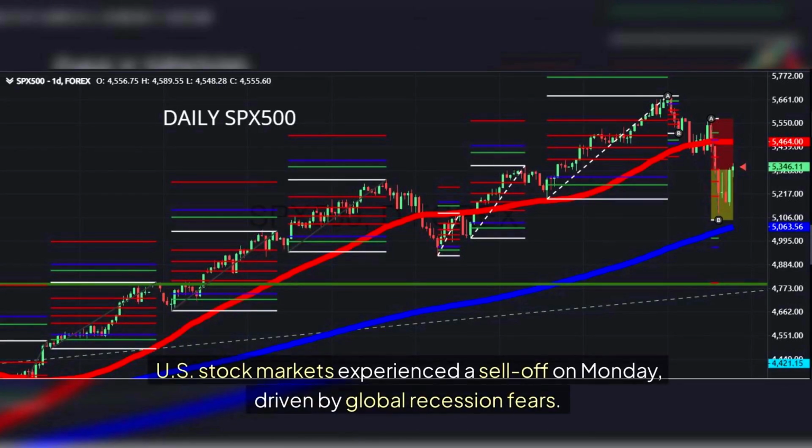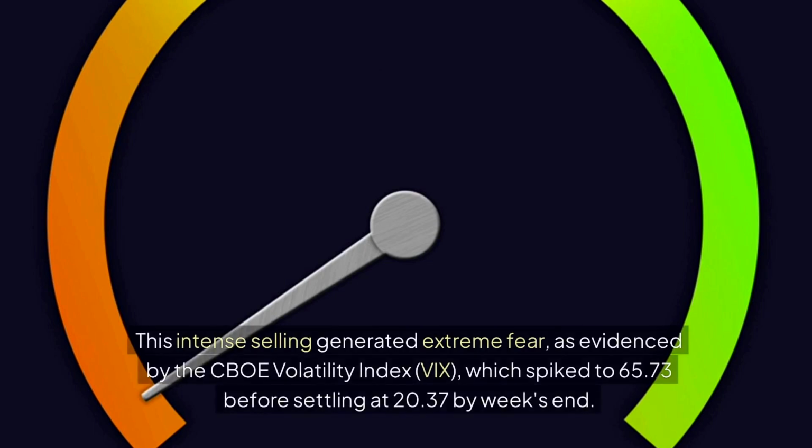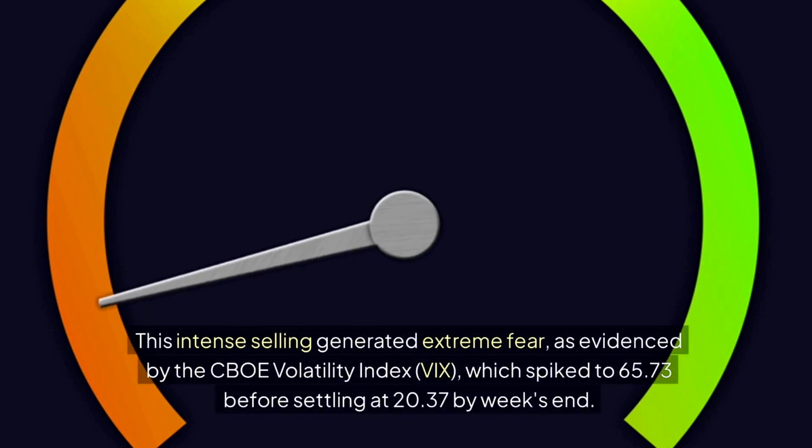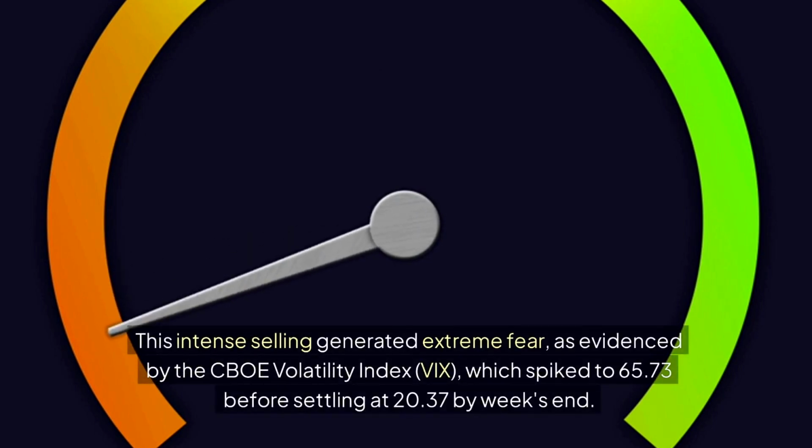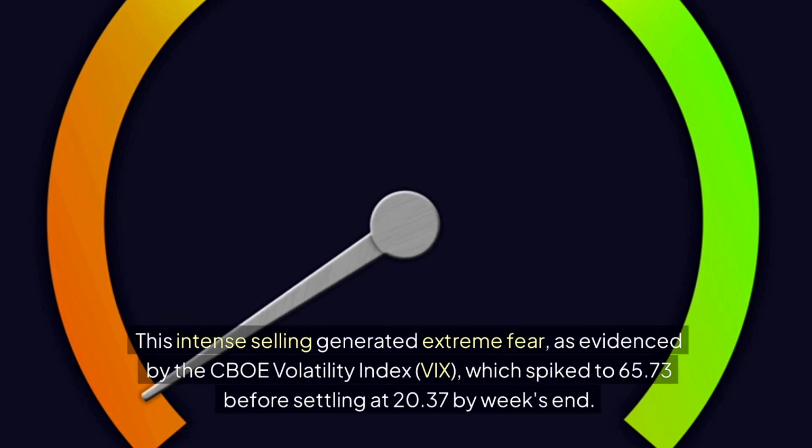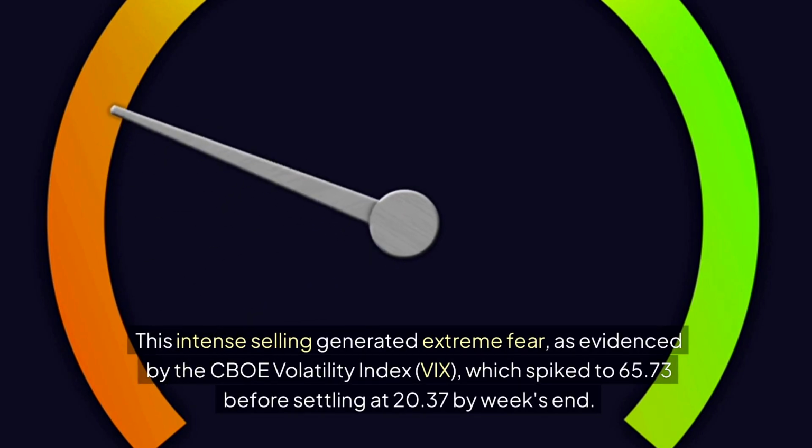U.S. stock markets experienced a sell-off on Monday, driven by global recession fears. This intense selling generated extreme fear, as evidenced by the CBOE Volatility Index, VIX, which spiked to 65.73 before settling at 20.37 by week's end.